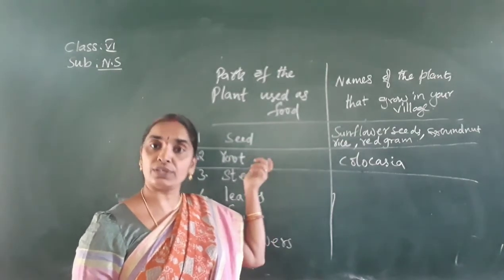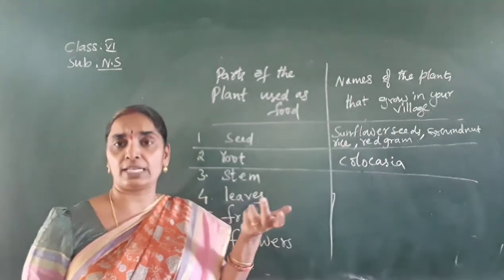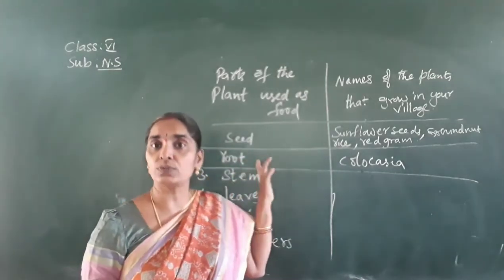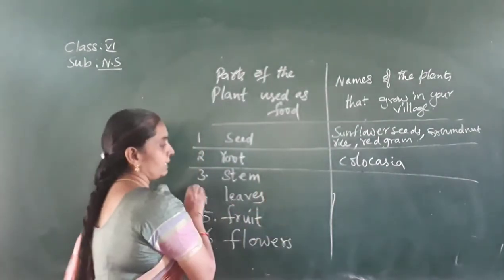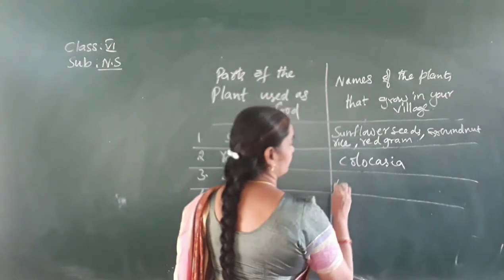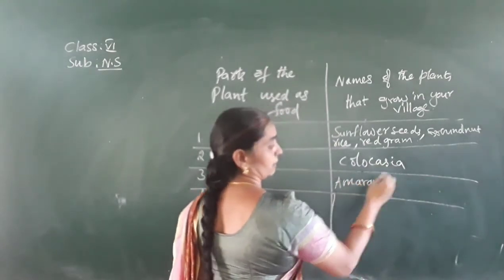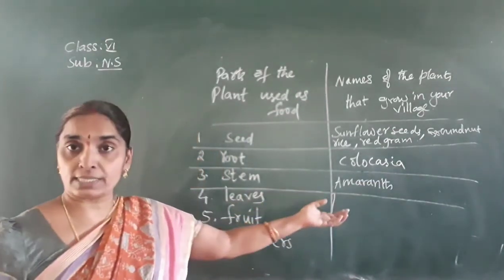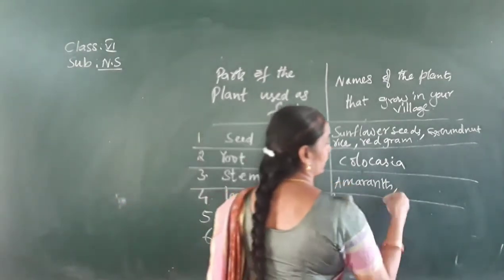You can write that also if you are in states like Ooty, in the village of Ooty or Kodaikanal, in certain areas where you find the roots like carrot, beetroot and all, you can write them also. Okay, and the stems. Stem, if you continue, amaranth, even it is a stem that is leafy vegetable. Stems are also being used for eating.